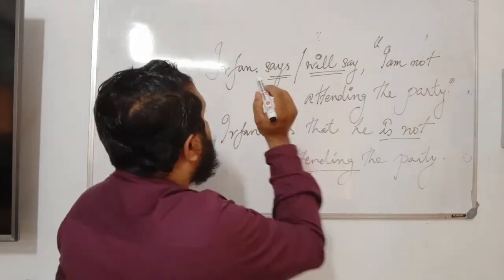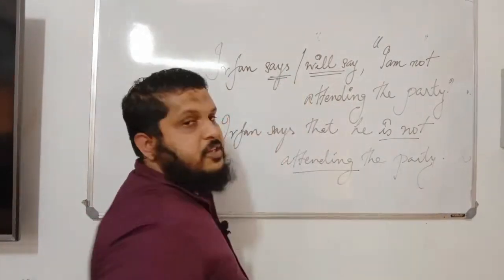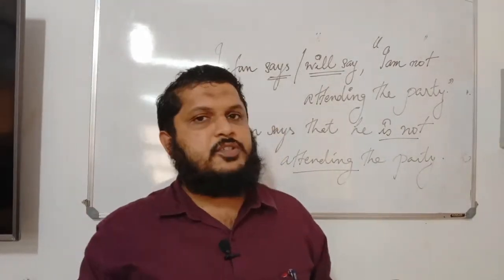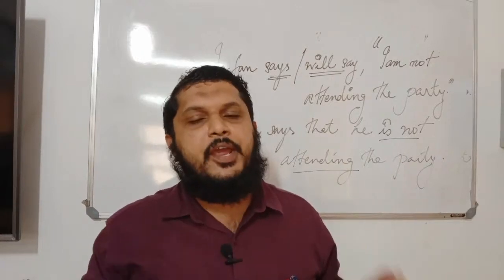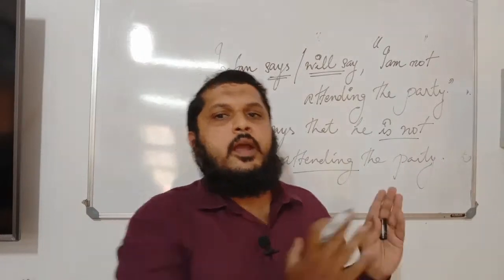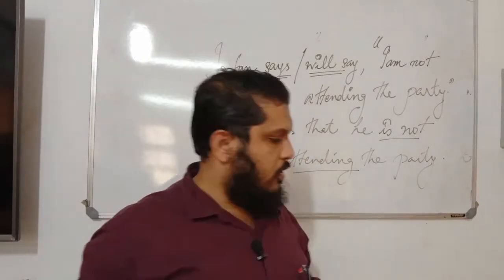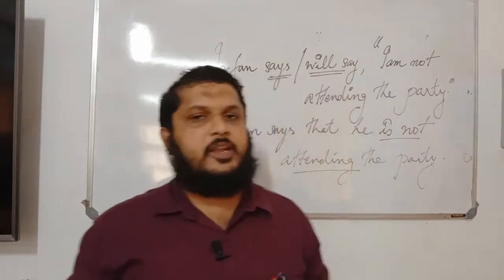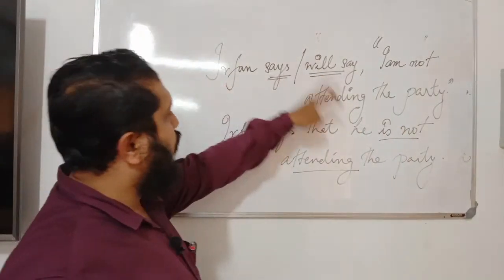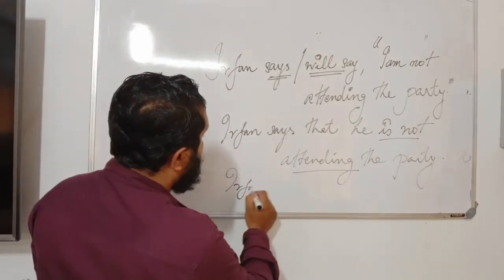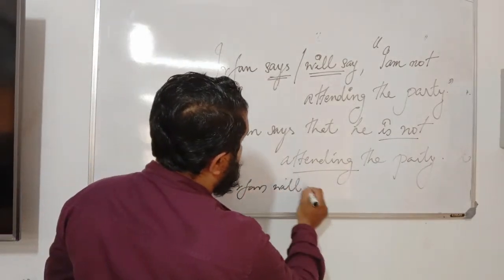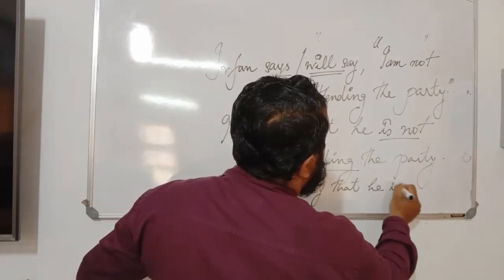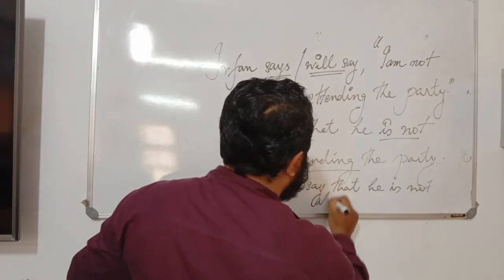If the reporting verb is in the simple present, that is in the present tense or future tense, then there won't be any change to the tense of the indirect speech. Okay, so look at this. Irfan says that he is not attending the party. Or if it is, Irfan will say that he is not attending the party.